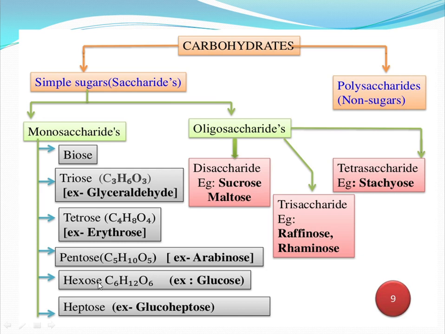Next is hexoses. Its molecular formula is C6H12O6. For that, an example is glucose. And the last one is known as heptose. For this, an example is glucoheptose.